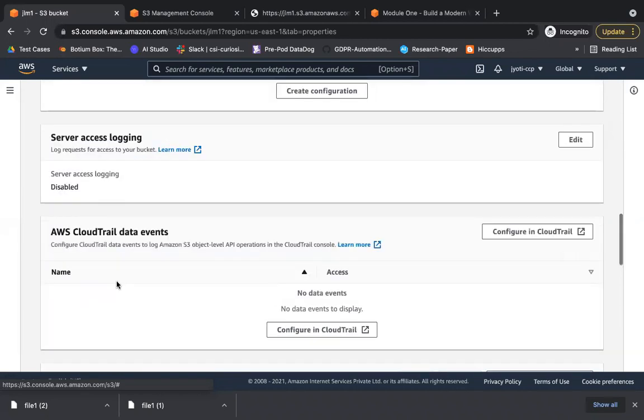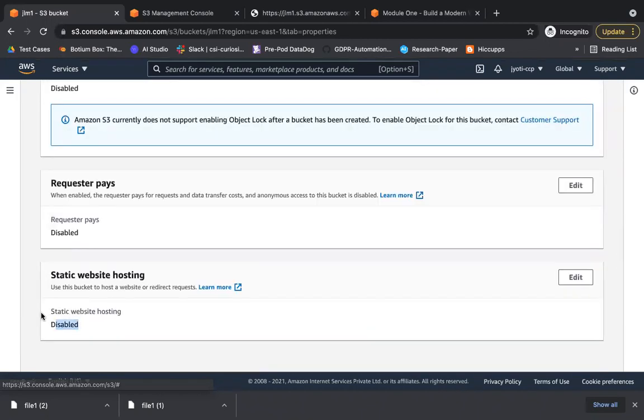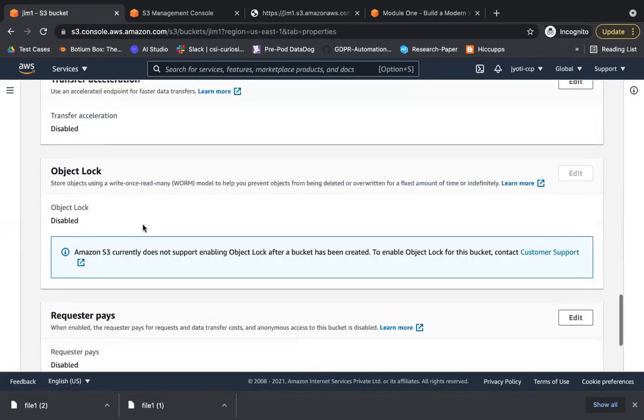Okay, meanwhile we are here on the space. Just keep in mind this option, static website hosting. So this we are going to use in our next lab, wherein we are going to use S3 for storing static content. If you want to use S3 for storing any static content, you need to enable this. So in that lab, we are going to enable it.